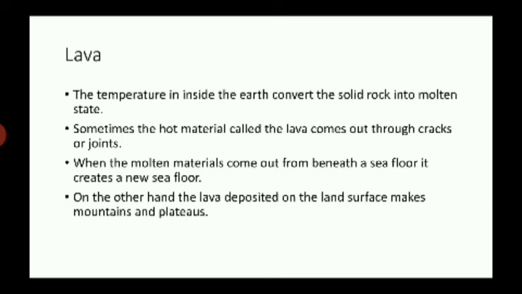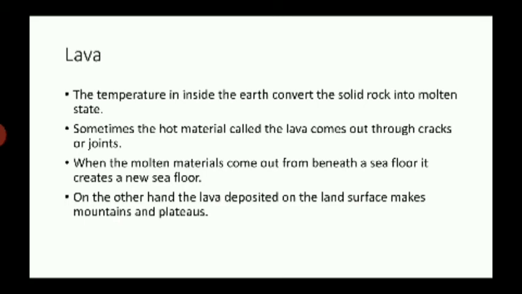Children, now let's know about the lava. The temperature inside the earth converts the solid rock into molten state. Sometimes the hot material called the lava comes out through cracks or joints. When the molten material comes out from beneath a sea floor, it creates a new sea floor. On the other hand, the lava deposited on the land surface makes mountains and plateaus.